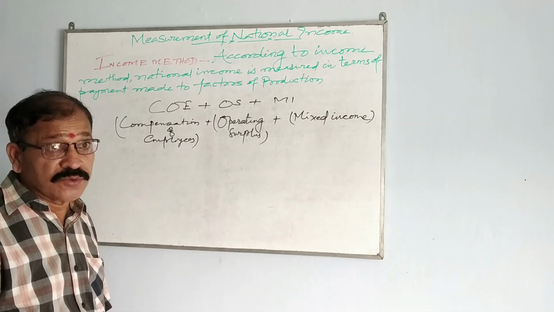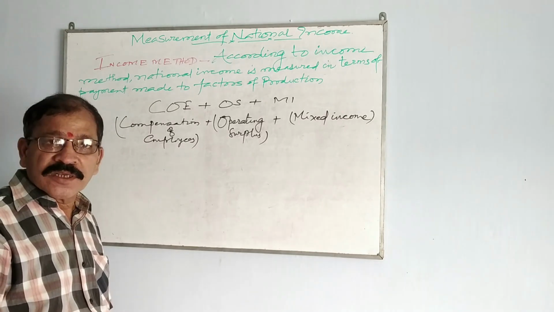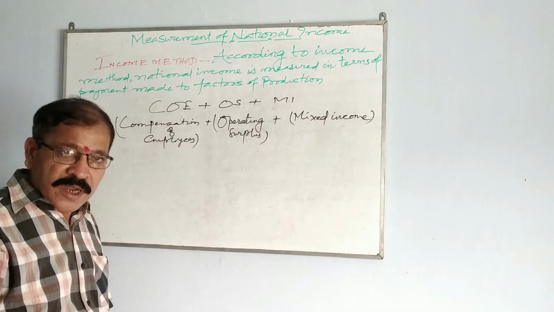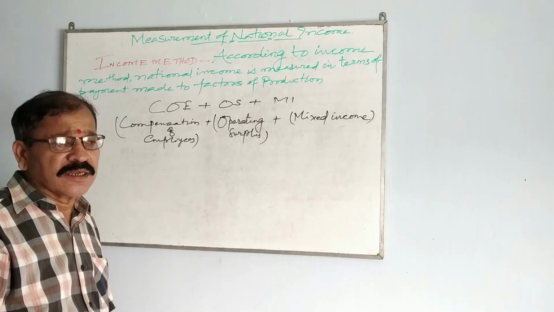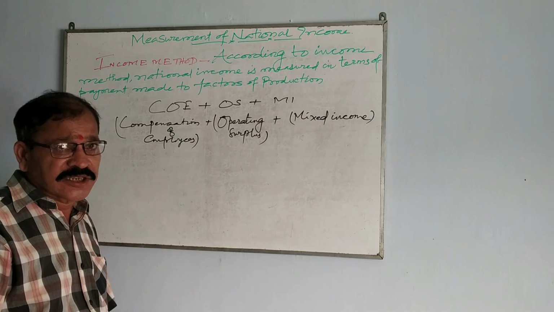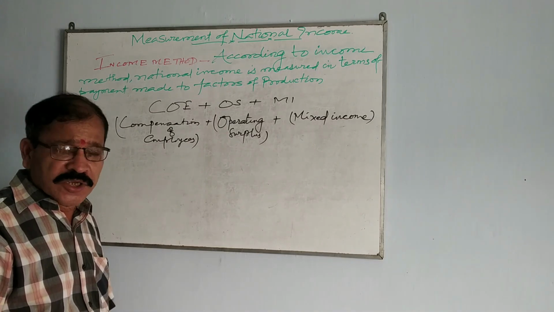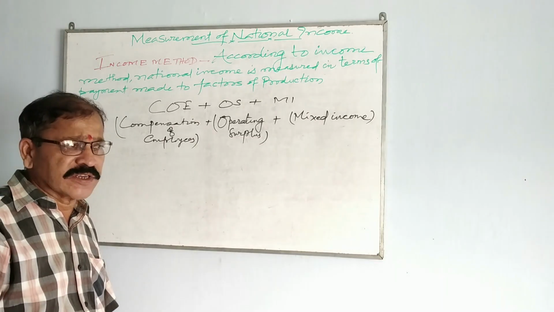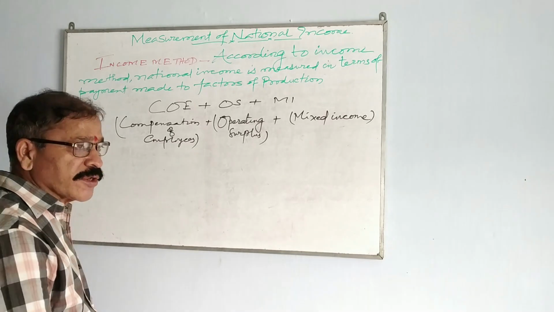Why does it give? Because you have rendered services to that company. For example, salary in cash or kind, or a house, or free education, and whatever facilities they give to you, all come under compensation of employees.